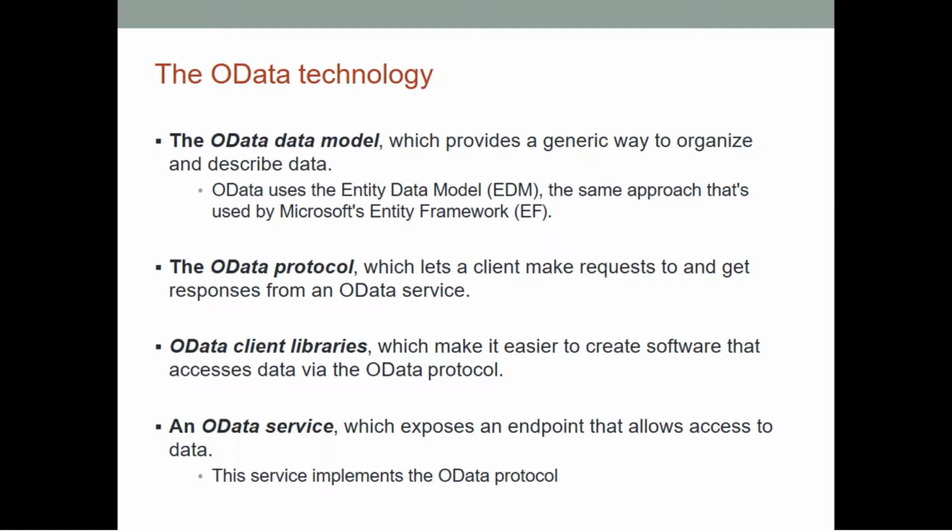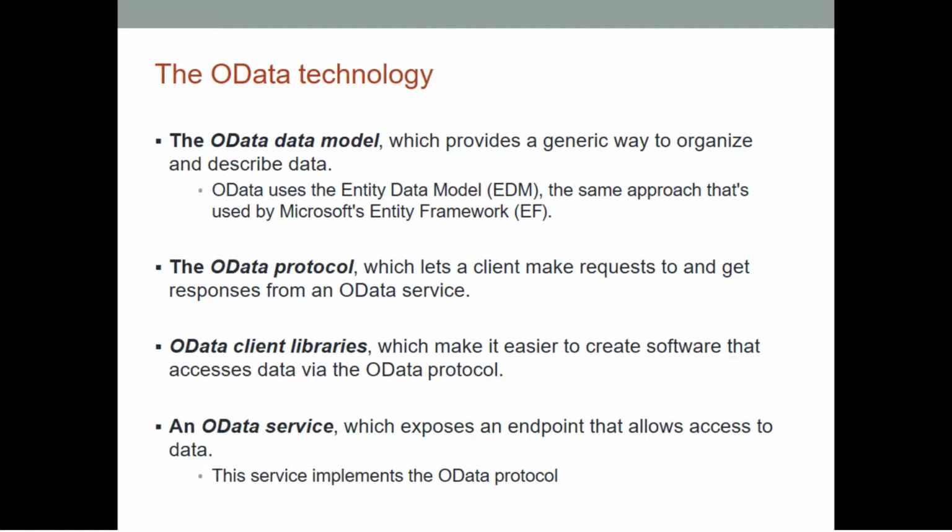Now let us consider the OData technologies. As I have mentioned, here there are four main OData technologies. As the first one, the OData data model. This data model provides a generic way to organize and describe data, and OData uses the entity data model, which is the same as the Entity Framework used by Microsoft.